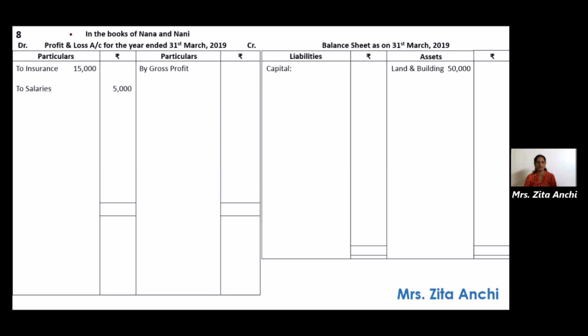Export duty, again debit profit and loss account to export duty, 2,500. Interest, again it is given on the debit, so it is an expense to interest, 1,000. Furniture, furniture is an asset. So come to the asset side of the balance sheet. Write furniture, 40,000 in the inner column.